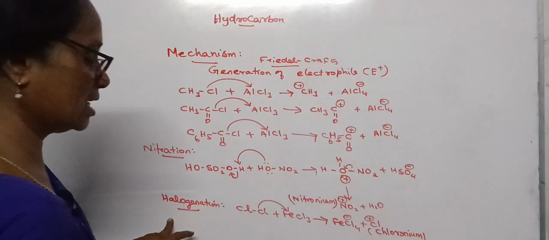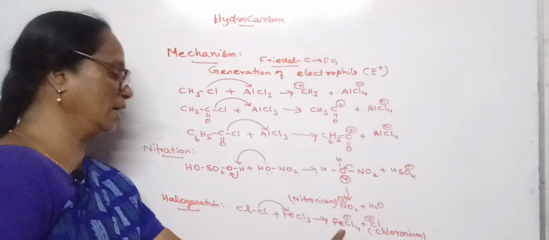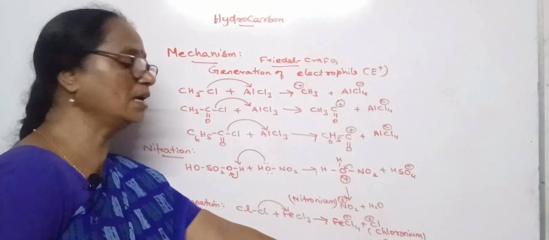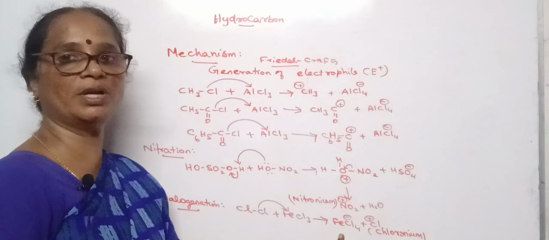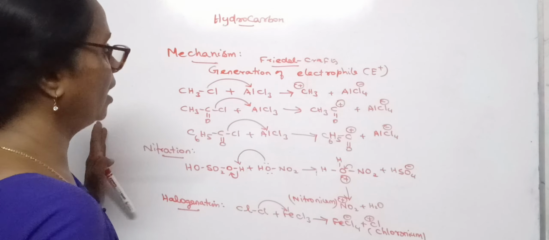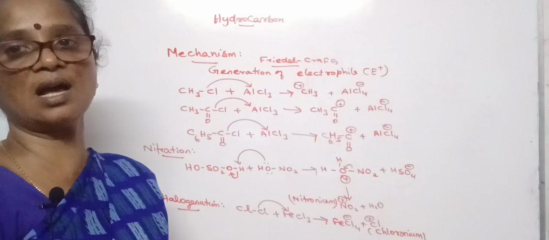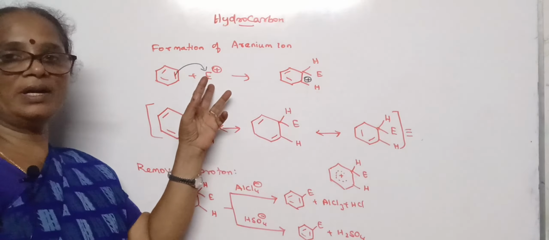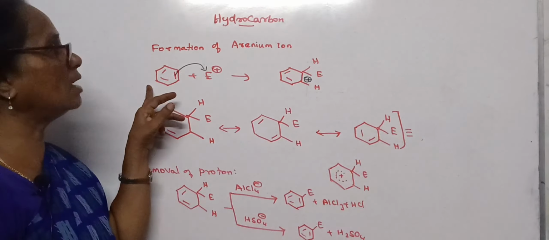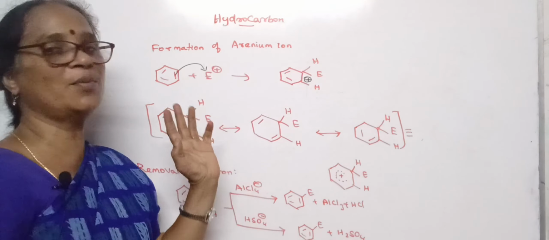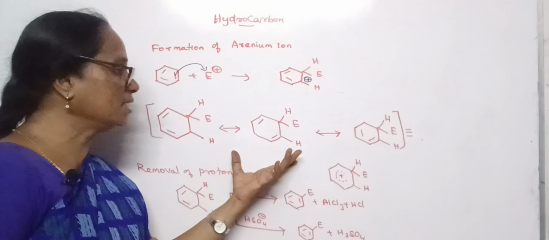Similarly, in halogenation reaction, we are taking some Lewis acid that breaks the halogen into FeCl4 minus and chloronium ion. If you have bromine, it will be bromonium ion and FeBr4 minus. So in such a way, the electrophiles are produced for the electrophilic substitution reaction of the benzene ring, followed by the formation of electrophile. How the electrophile attacks the benzene ring and the arenium ion is formed. Further, the formed arenium ion is stabilized by resonance.